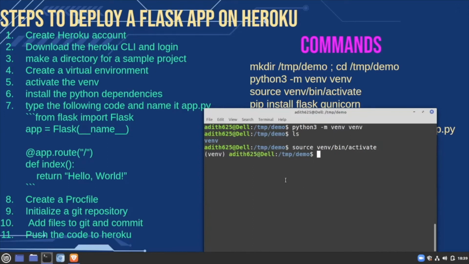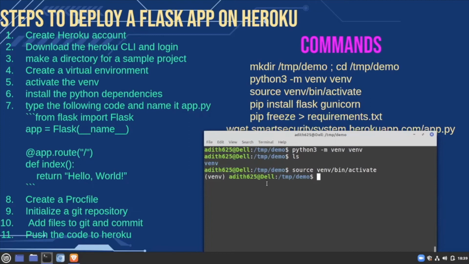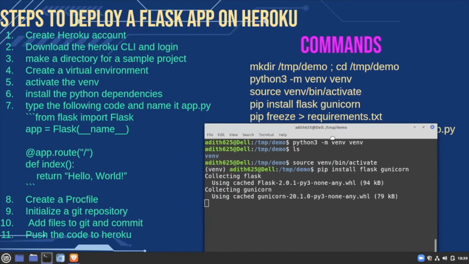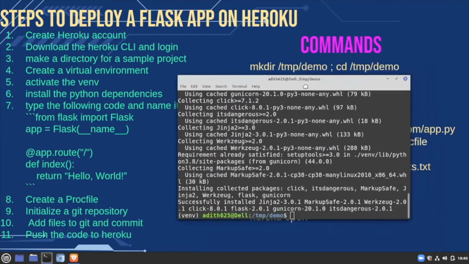So now that the virtual environment is activated, we can see the virtual environment name in brackets next to the prompt. So now we have to install required dependencies. So I can pip install flask gunicorn. There, it's installed.